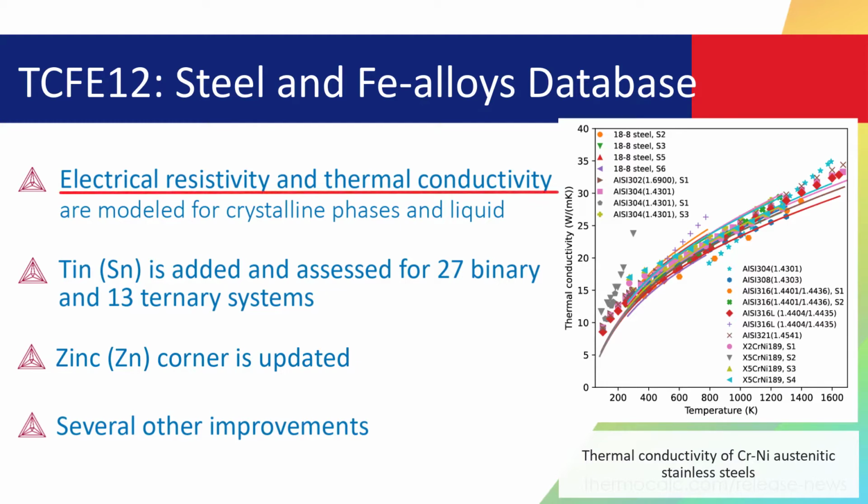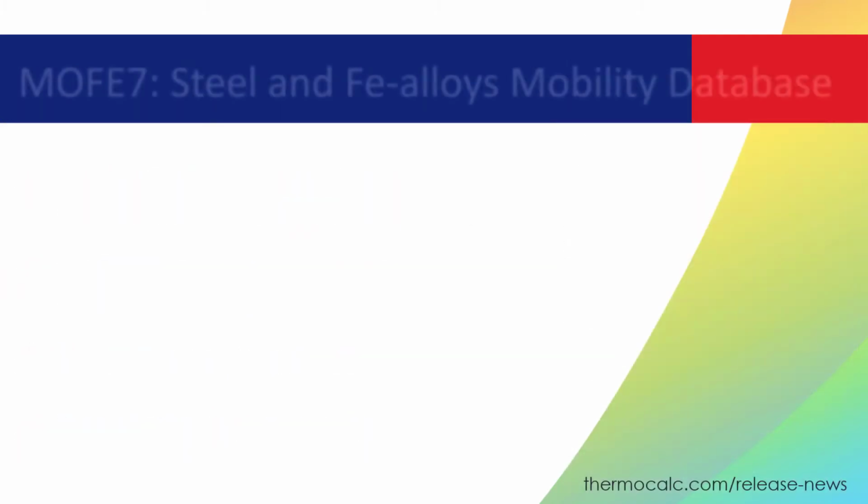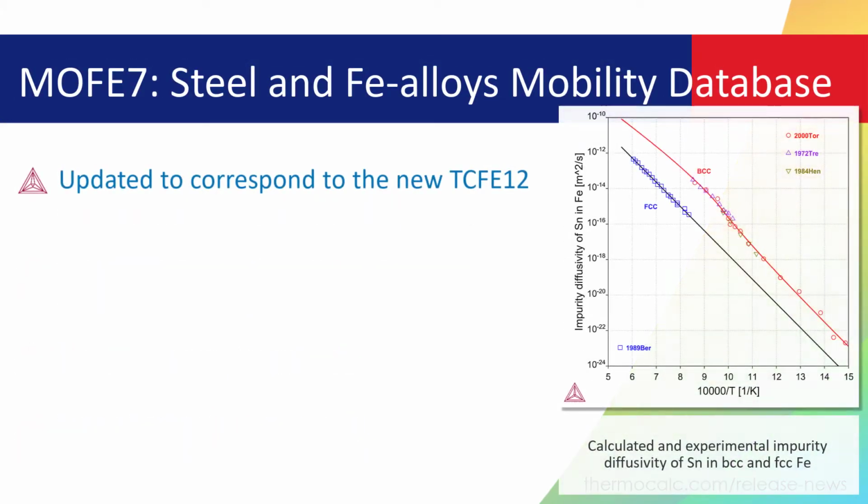The 2022A release also includes a new version of our Steel and Fe alloys database, TCFE12. The database includes 2 new thermophysical properties modeled for crystalline phases and liquid. Tin has also been added to the database and assessed for 27 binary and 13 ternary systems, in addition to several other improvements. The Companion Mobilities database, MOB-FE7, is updated to correspond to TCFE12.